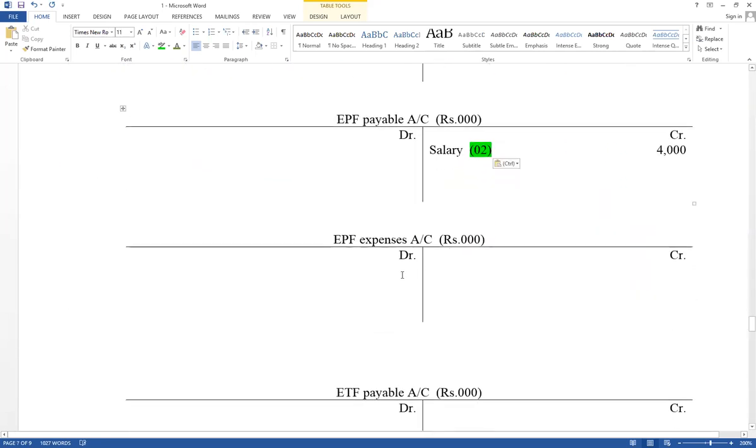Another expense as EPF expense, value equal 6,000, EPF expense account debit as EPF payable, name of other ledger account, and EPF payable account credit as EPF expense, name of other ledger account.